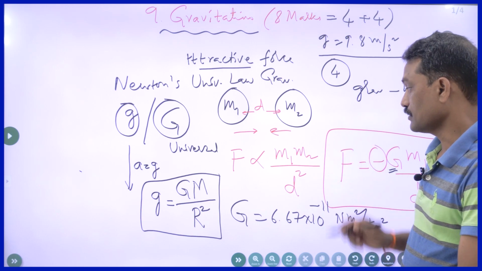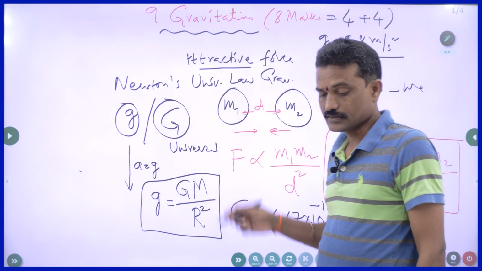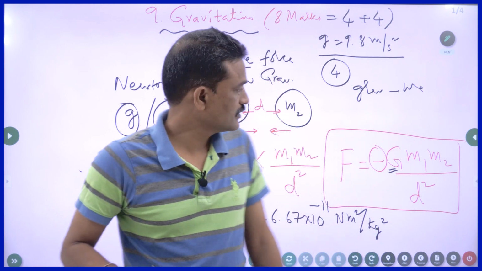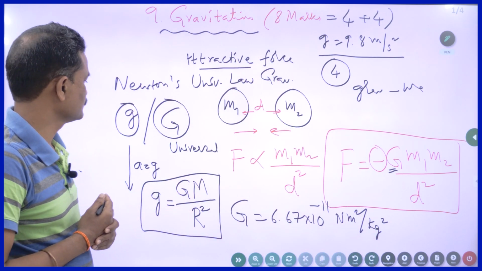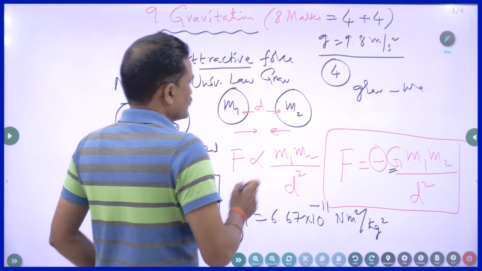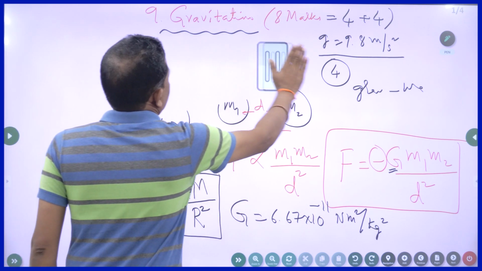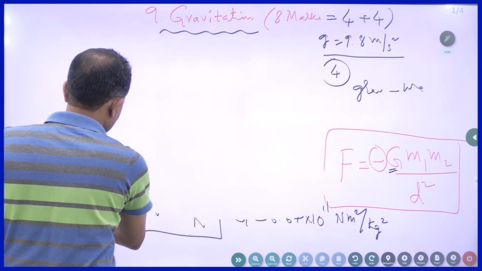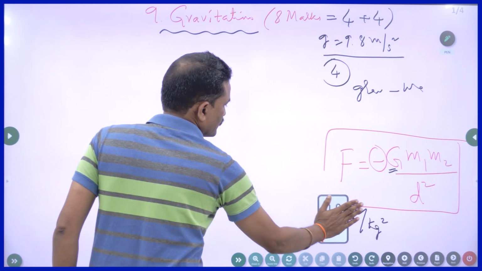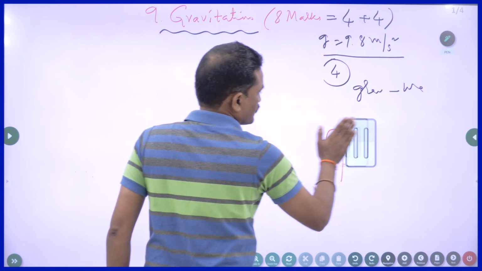Now, this is about Newton's universal law of gravitation and the relationship between small g and capital G. If something is moving in a circular path, then we come across two types of forces.